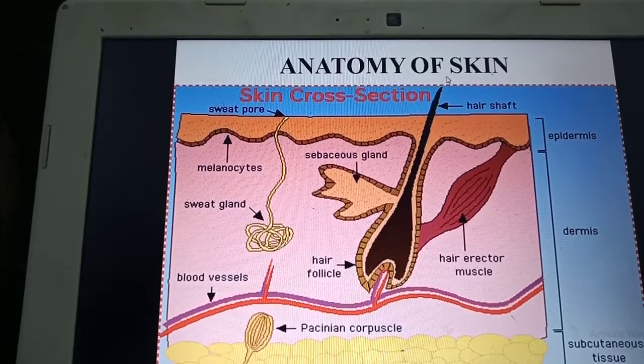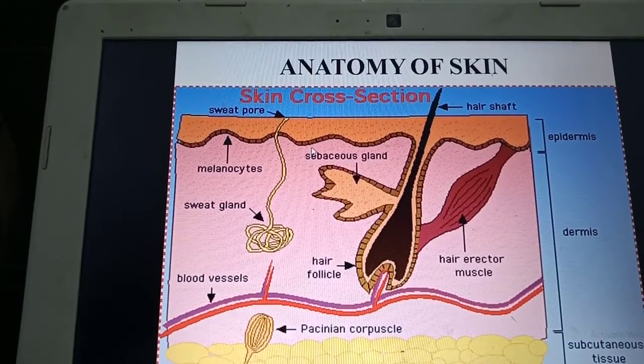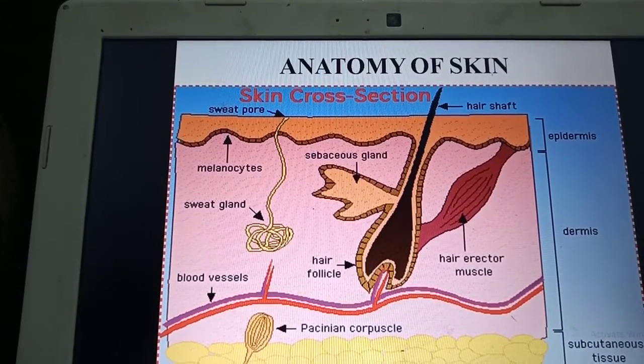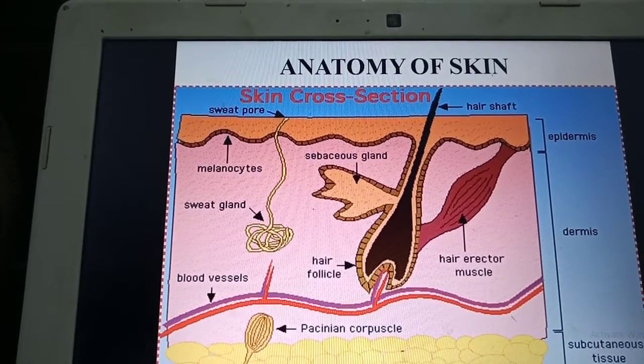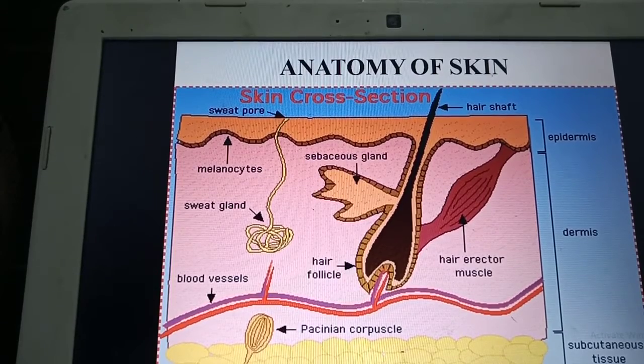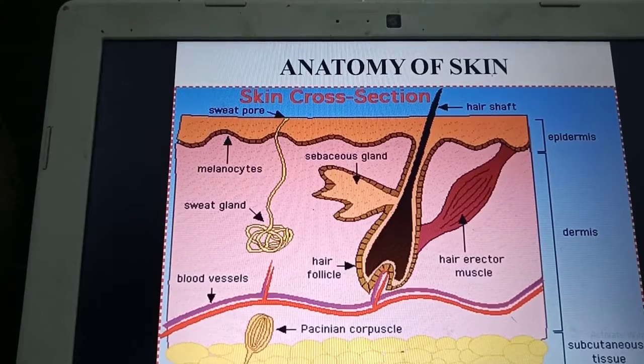The skin, as you all know, is the largest organ. It is a major organ for protection, secretions like sebum, it secretes sweat, and it is also a very protective organ. We are going to see the three layers of the skin.